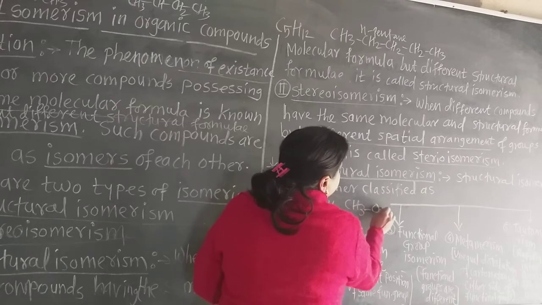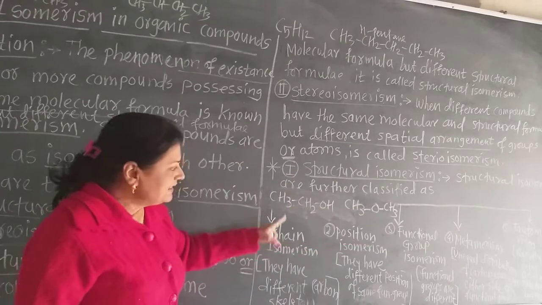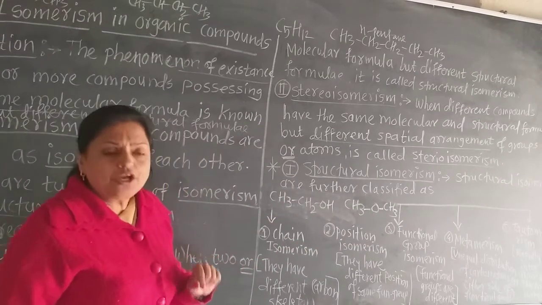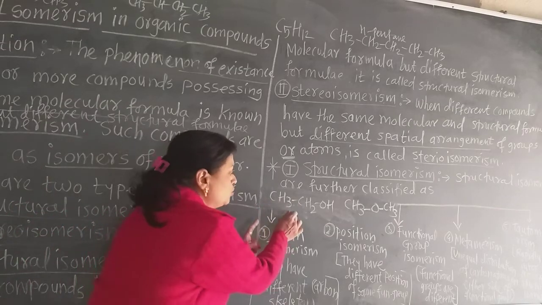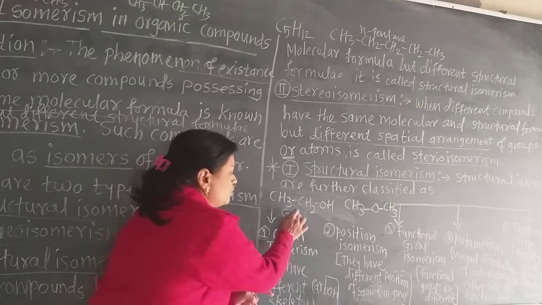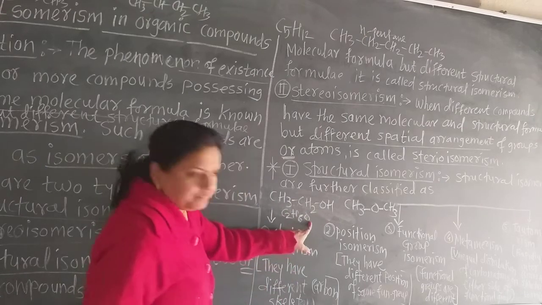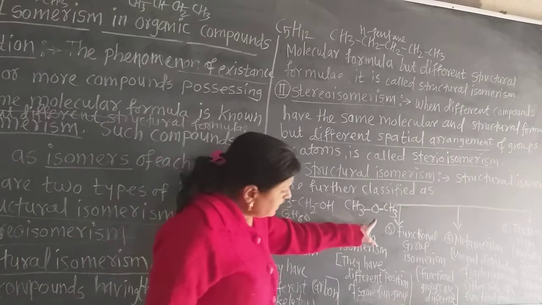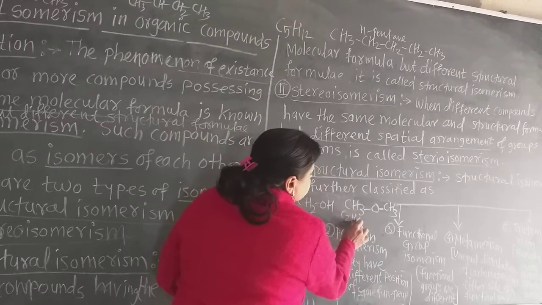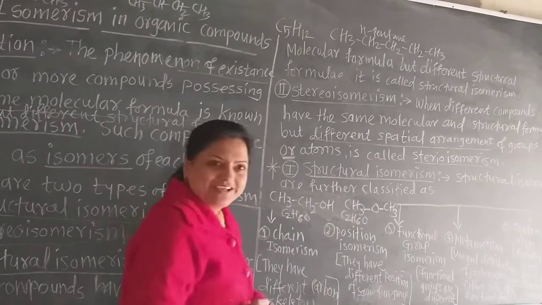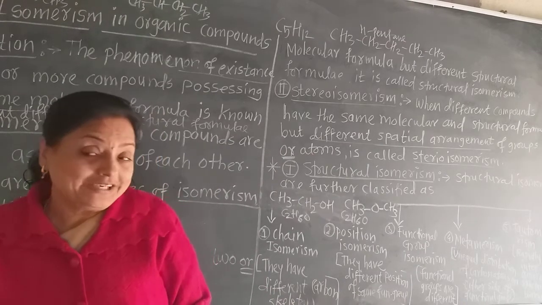Now see here. This is dimethyl ether and this is ethanol, an alcohol. Count the number of carbon atoms: 1, 2. So there are 2 carbon, 6 hydrogen and 1 oxygen. Now let us see the molecular formula of the other: there are also 2 carbon atoms, 6 hydrogen atoms and 1 oxygen. Now see, both these compounds have the same molecular formula. But what is the difference between them?